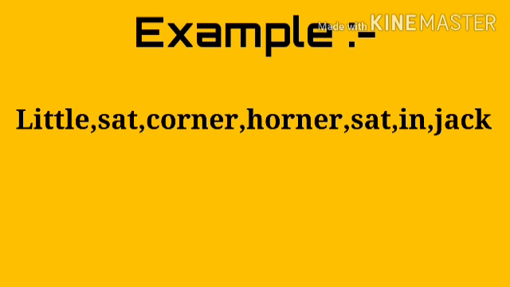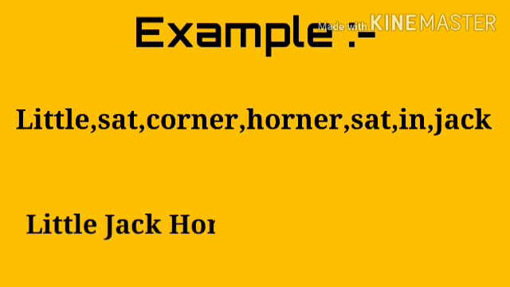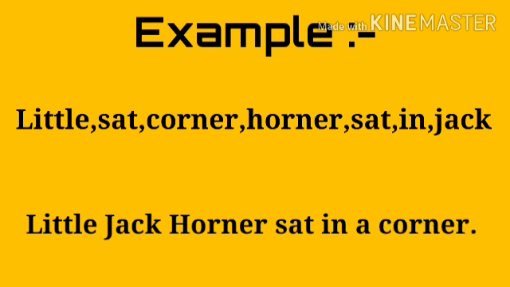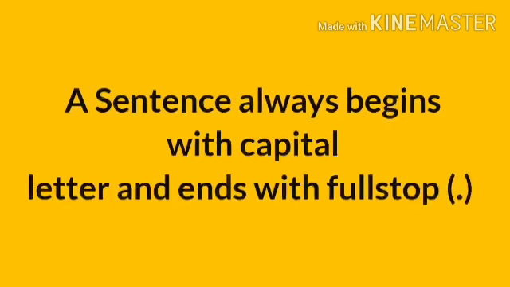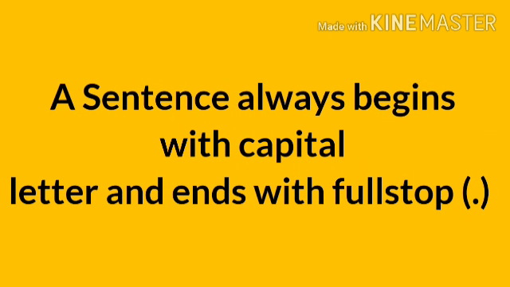Like the above example where only the words are given, but when these words are arranged and when it creates a sense, it will be known as a sentence. Like, if we arrange it, then it will become Little Jack Horner sat in a corner. Therefore, a sentence always begins with a capital letter and ends with a full stop.